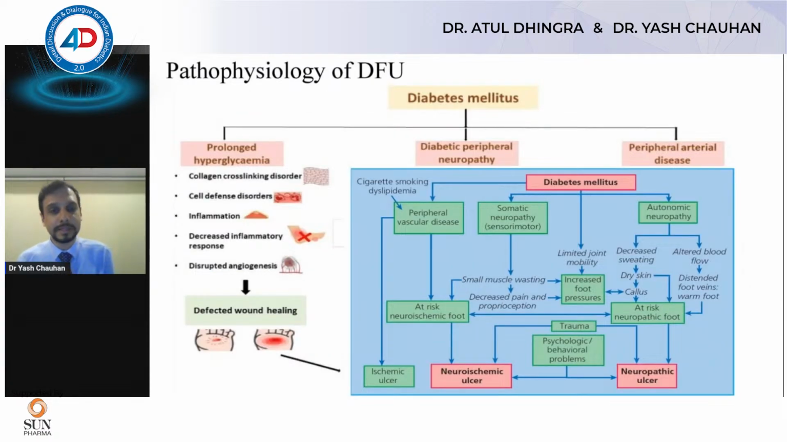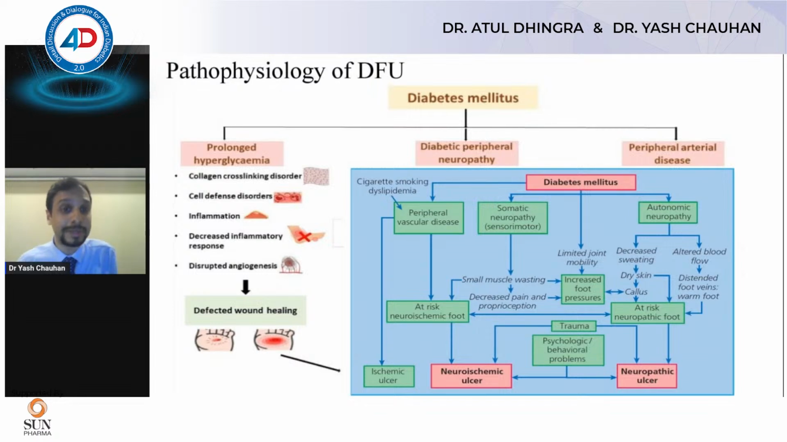So, how does this diabetic foot ulceration actually happen? So, like I said, there are three major things that are causing this diabetic foot ulceration. The first and the most important thing is hyperglycemia, and with hyperglycemia, early control early in the disease, at the time of diagnosis, well controlled diabetes reduces the chance of complications later in the disease.